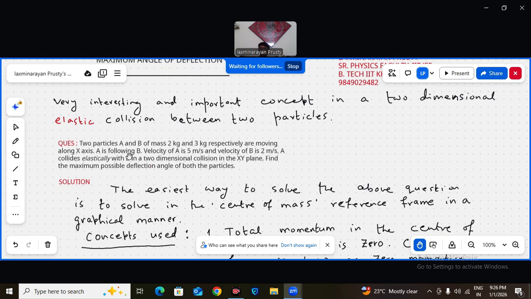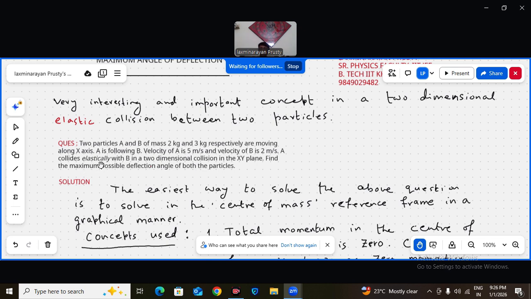constraint here. So two particles A and B, mass 2 kg and 3 kg respectively, are moving along the x-axis. A is following B. A's velocity is 5 meter per second and B's velocity is 2 meter per second. Obviously, A will come and collide with B because A is following B and has a bigger velocity than B. So A collides elastically with B.